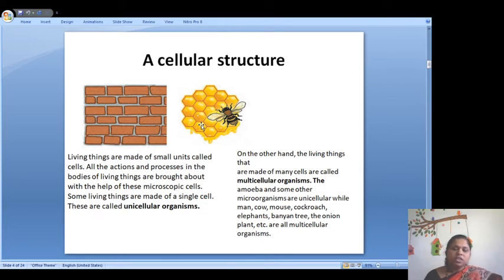The living things made up of a single cell are called unicellular animals, and those made up of many cells are called multicellular animals. Unicellular animals are amoeba, paramecium and some other microorganisms, while multicellular animals are man, cow, mouse, cockroach, elephants, etc. So we can say that cellular structure is very important.